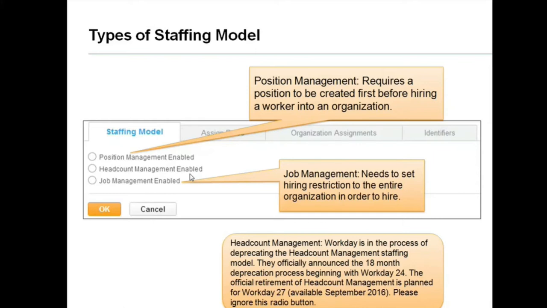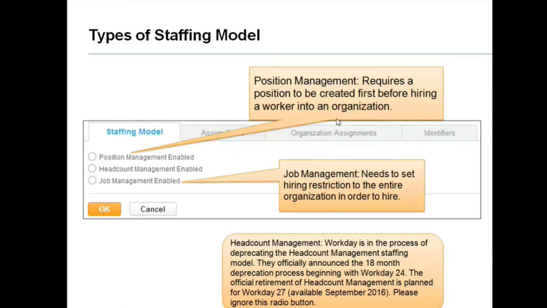Now what is position management? It requires a position to be created first before hiring a worker into an organization. So what is first required? A position should first be created. Only then can they go for hiring. In our example, they are in need of 1 project engineer, so they have created 1 position. They are in need of 3 site engineers, so they have created those positions. Only after creating those positions will the hiring process go on. So this is position management.